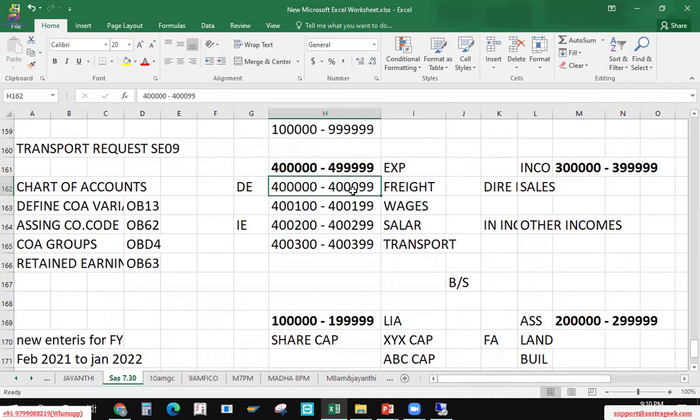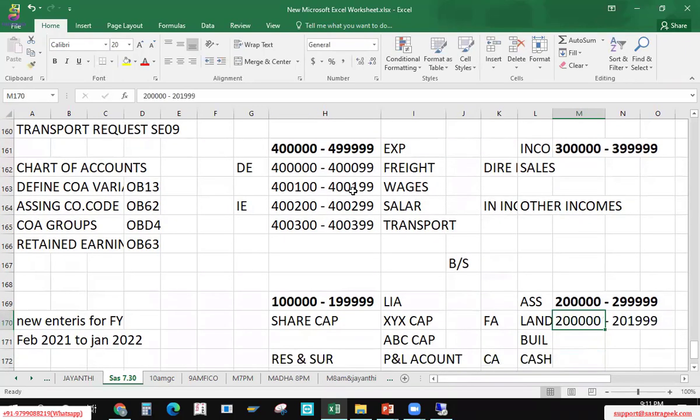We can create subgroups within this number range. So I'll create 2 lakh to 2 lakh 99, all my fixed assets, 99 fixed assets. If you think in your company you have more assets, simple, increase your range.